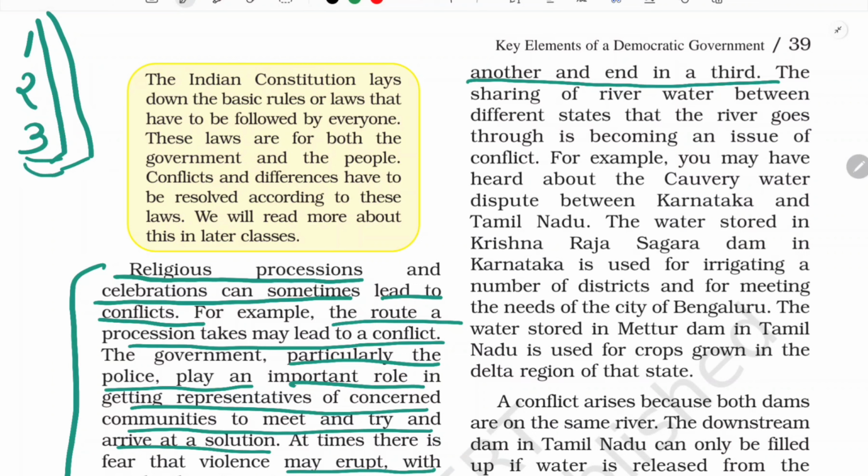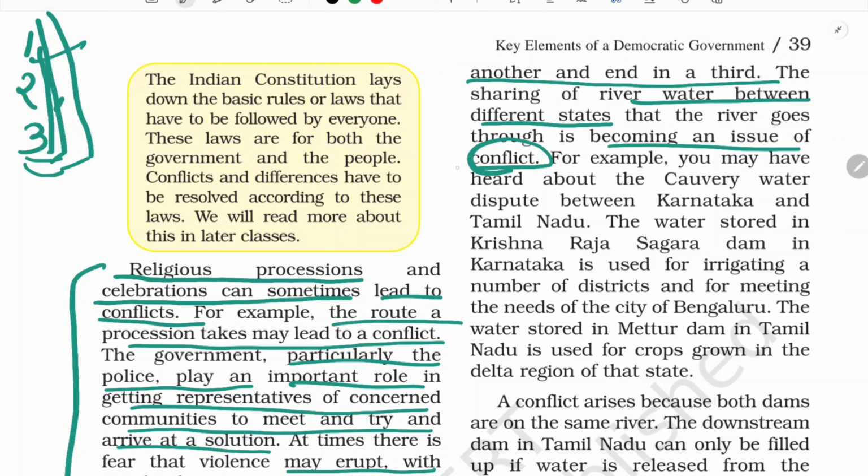So it depends on the course of the river. We cannot change the course of the river because water is essential for every one of us. So the sharing of river water between different states, see, here three states are sharing, is becoming an issue of conflict. Why? Because sometimes one state will say that I am not going to open the dam here, and another state will not get the water. So in that case, conflict arises.